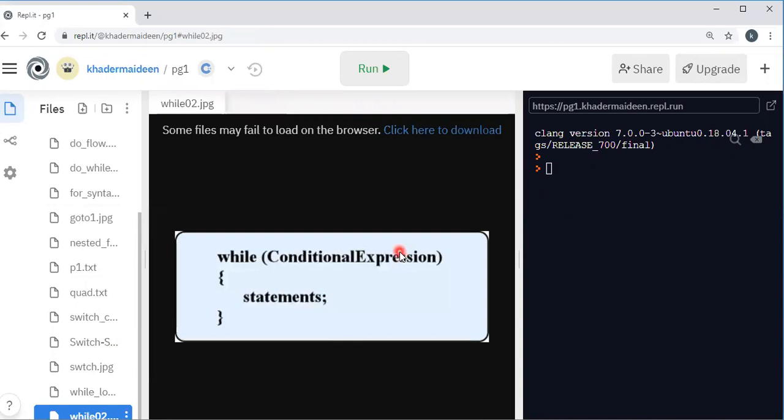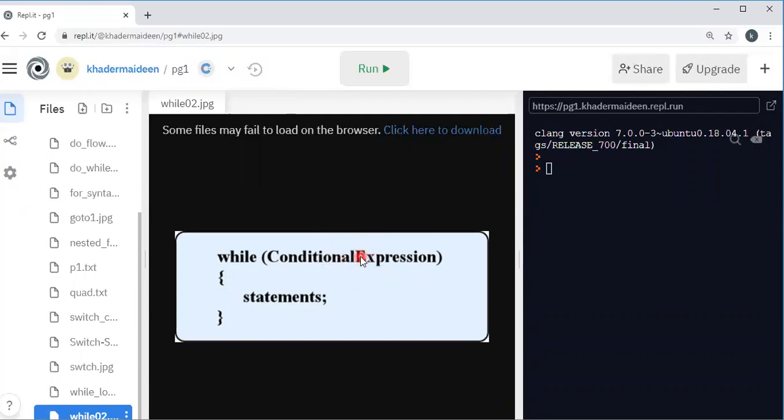So this is the general syntax of the while statement, the while loop. While conditional expression, then statement block. The conditional expression may be a relational or logical expression. It evaluates the conditional expression.